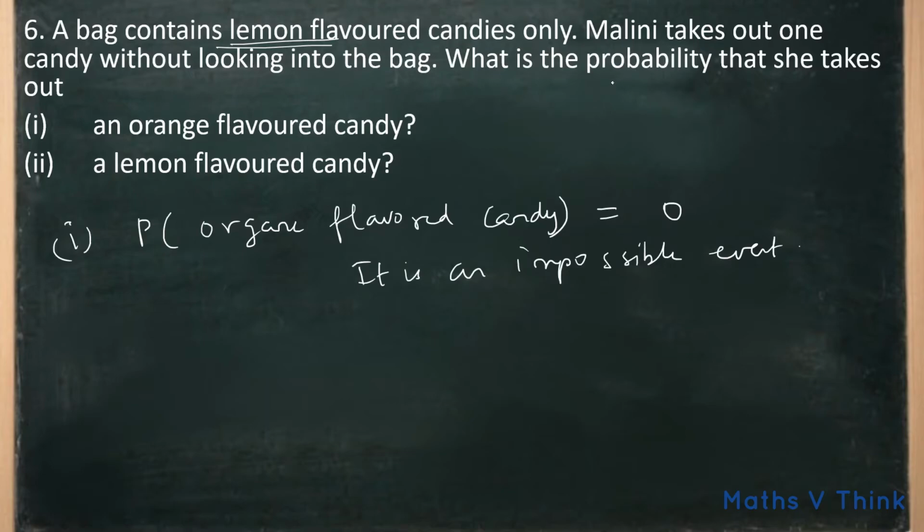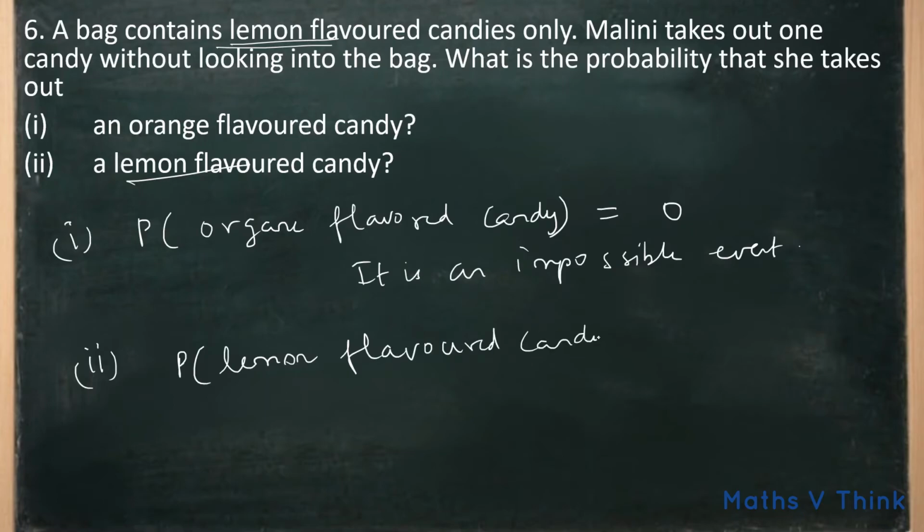Now the second question is what is the probability that she takes a lemon flavored candy? So here the bag contains lemon flavored candy and Malini is taking out the lemon flavored candy. So here I can tell probability of taking lemon flavored candy is equal to 1. Why? Because it is a sure event.